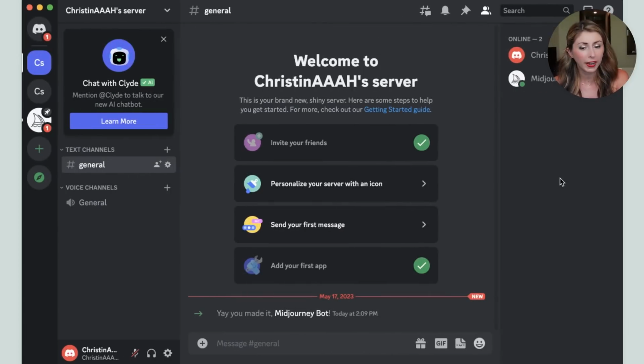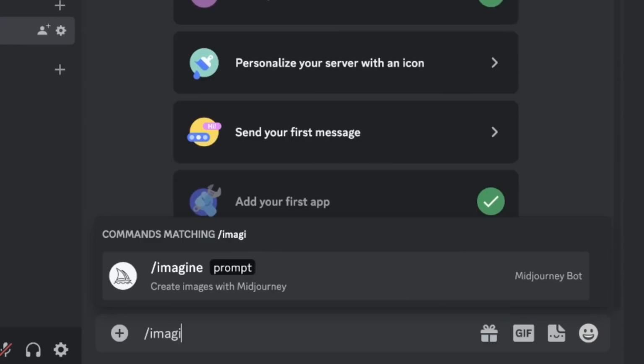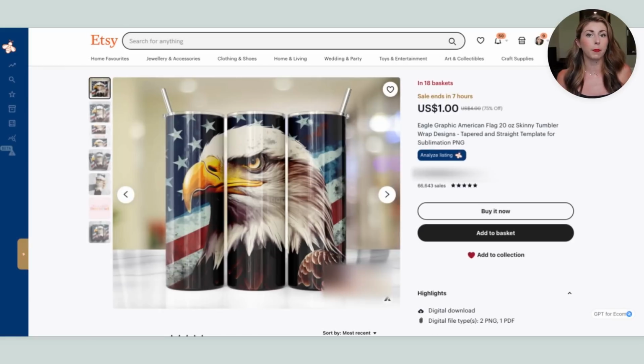If you did it right, it should look like this in your server, and it says, "Yay, you made it," Midjourney bot. And then if you type in /imagine, you should get the prompt box coming up. And this is for example purposes only. I'm going to try to make something similar to this design here, but do not go copying other people's designs, even if it is with AI.